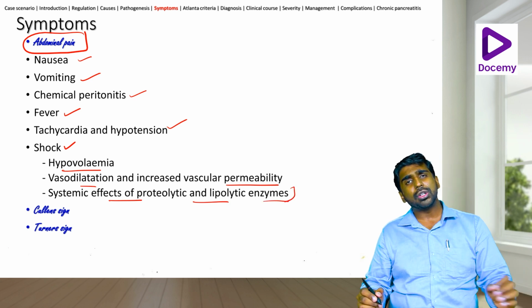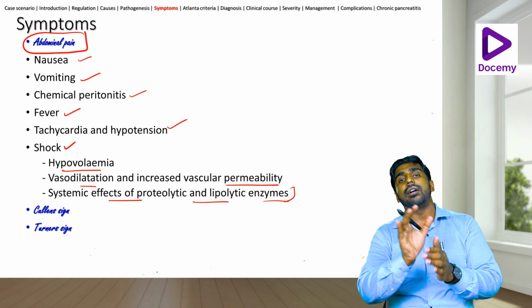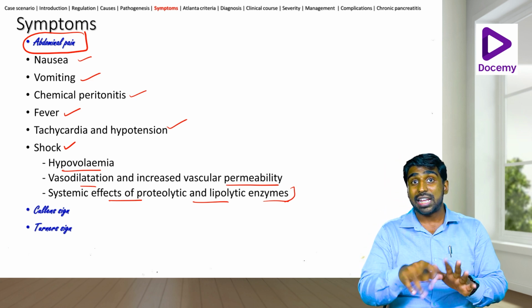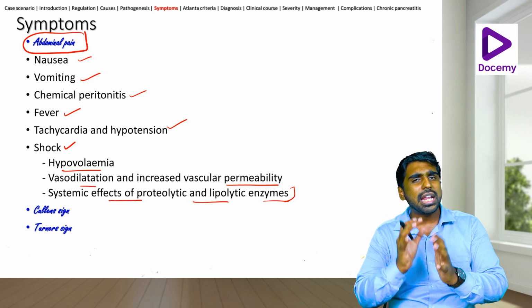Do you know that sometimes you can even have subcutaneous nodules because of the fat lysis that takes place because of the enzymes that are released from pancreatitis? Okay, so these are several interesting things.